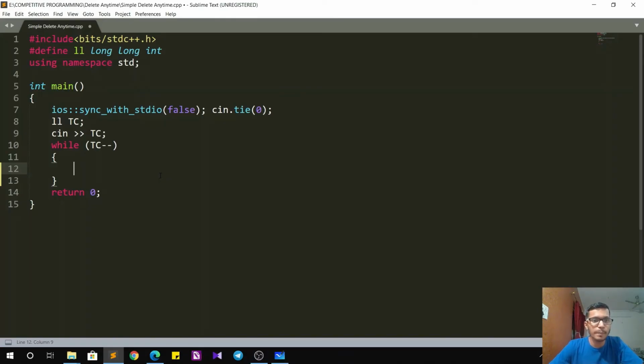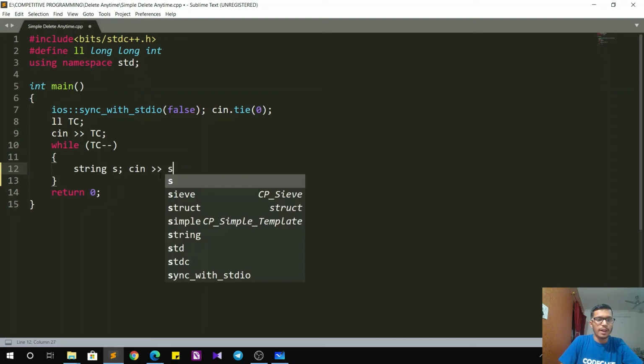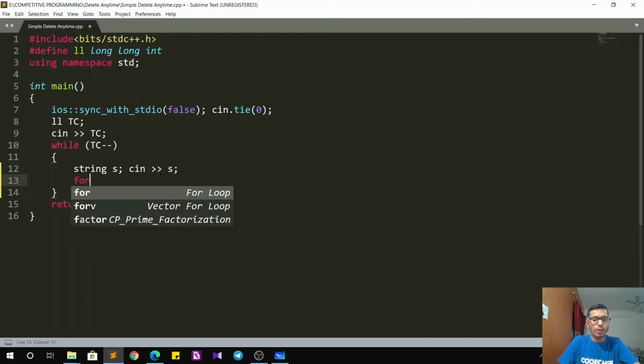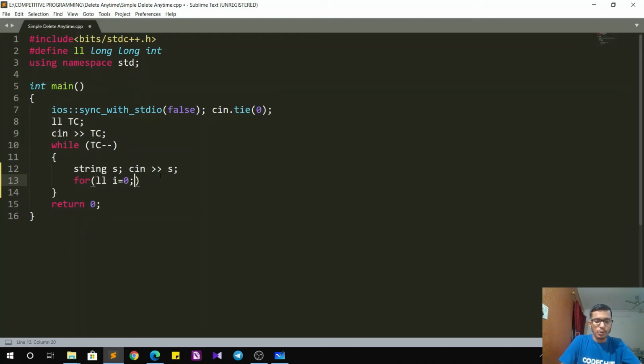Coming to the C++ implementation, we start by taking the input for the number of test cases. Then for each test case, we have to take the input of the string, so I do string S, cin S. Now I have to iterate in my string starting from index 0. For that, I'll write a for loop. So i equals 0.